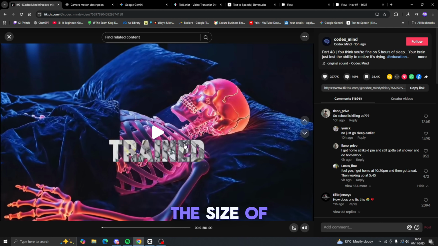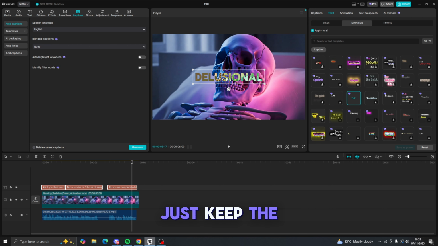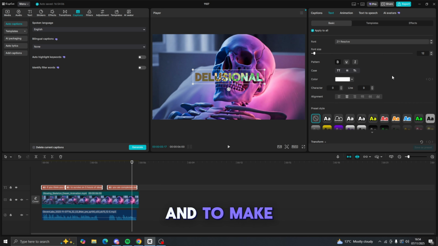Now let's see the size of this. Okay. We can honestly just keep the size of the font the exact same. What we can do is make this bold so it sticks out a little bit more as well. And to make it pop out even more, we could add a black outline over here so it looks just like this.